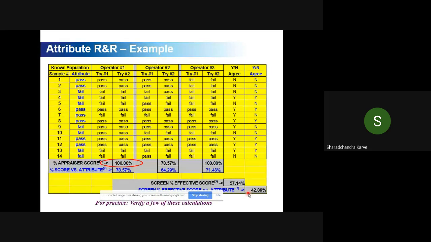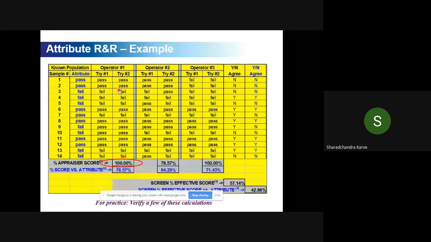So here is an example to explain again what repeatability and reproducibility are. It is about a pass-fail sample. Some parts are produced, which we call finished goods, and the finished goods are examined by an inspector, and there are several inspectors.